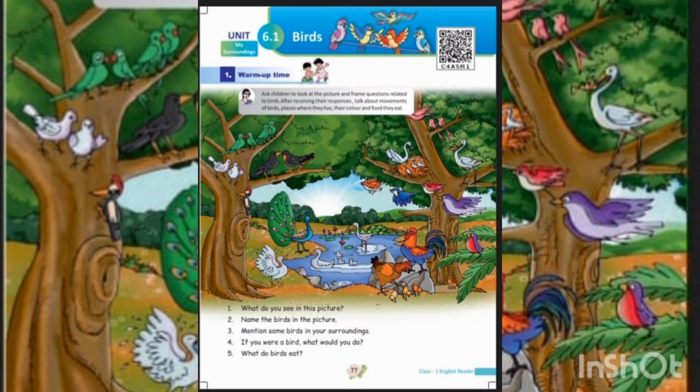2. Name the birds in the picture. Answer. Peacock, parrots, pigeon, cuckoo, duck, woodpecker, hen, swan, crane, cock, etc. birds are there in the picture. 3. Mention some birds in your surroundings. Answer. Pigeon, crow, sparrow, parrot, eagle.